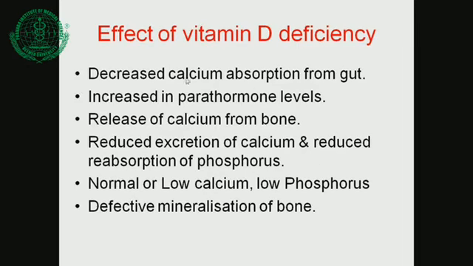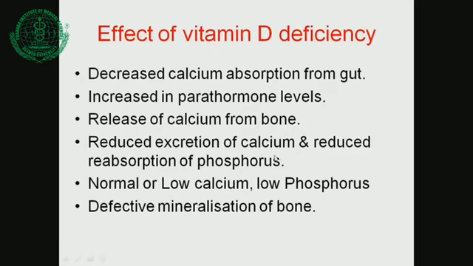Effect of vitamin deficiency, that I was talking about, the pathophysiology. So there is a decreased amount of calcium absorbed from the gut, because the active form of vitamin D helps increase absorption. So with vitamin D deficiency, calcium will be absorbed less from the gut. One thing, there is an increase in parathormone levels, and it will release calcium from the bone. So again there will be deficiency of calcium, demineralization of the bone. Reduced reabsorption of calcium and reduced reabsorption of phosphorus.